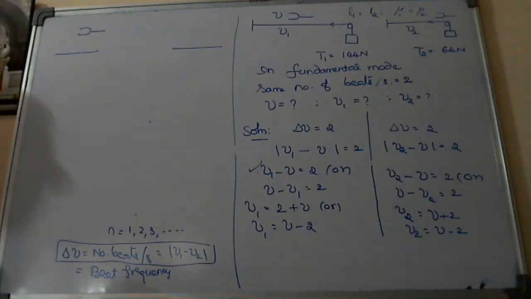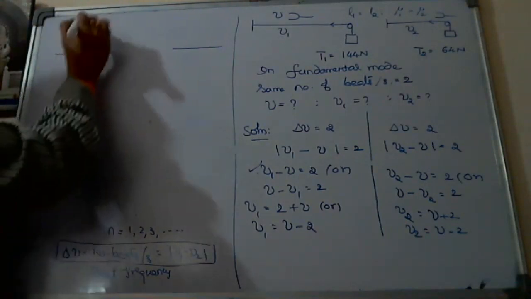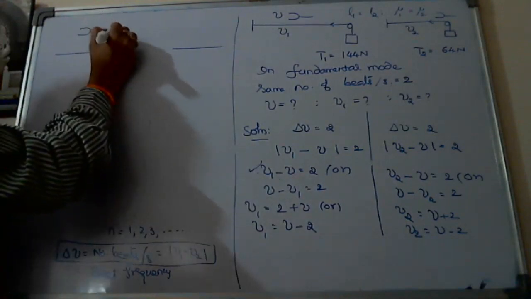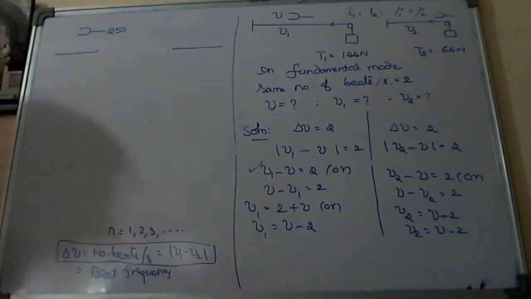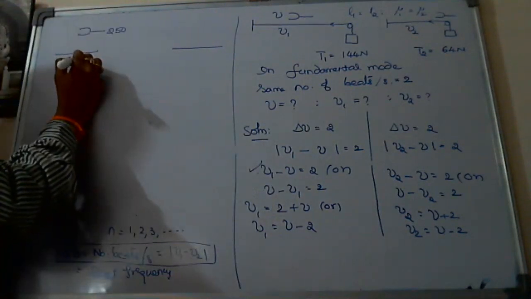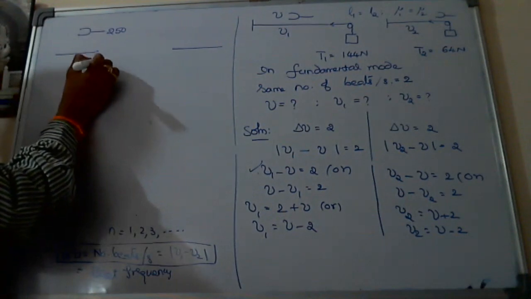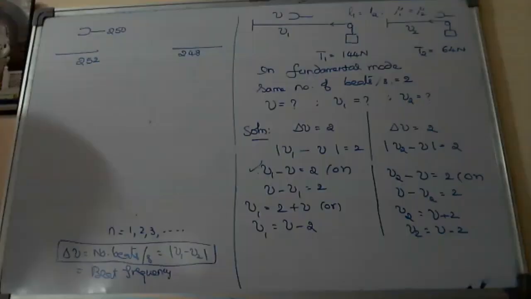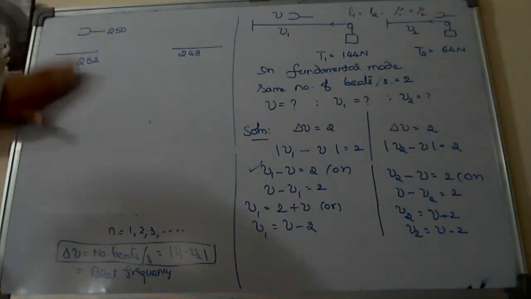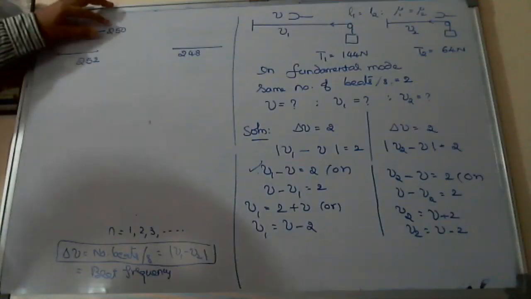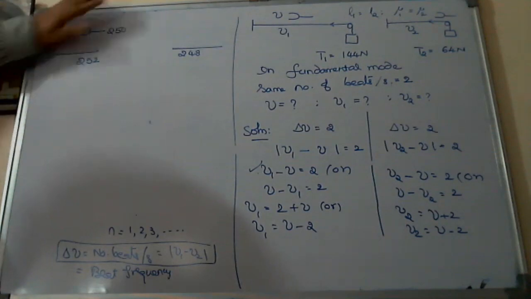Just as one example, suppose it is 250 hertz. Maybe one string is vibrating with a frequency of 252 and the other with a frequency of 248. Then only this tuning fork can produce the same number of beats with the two strings. One appears to be 252 minus 250 is 2.